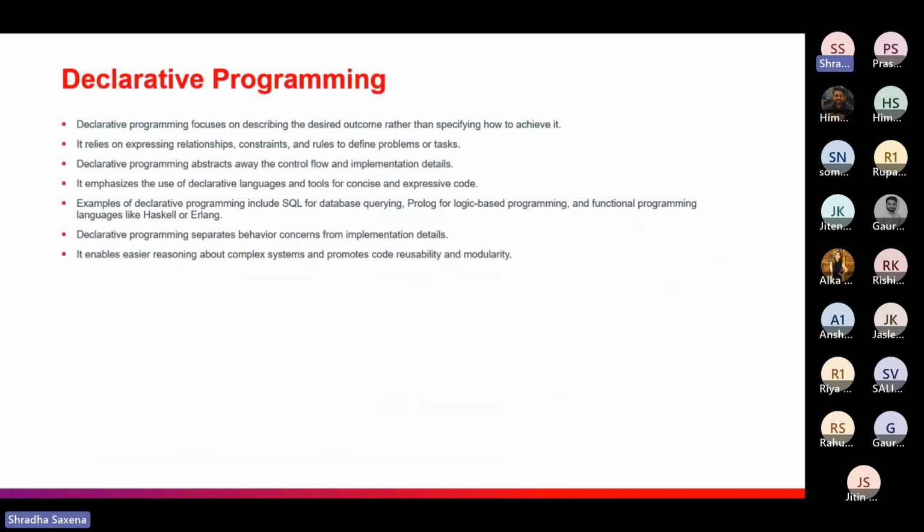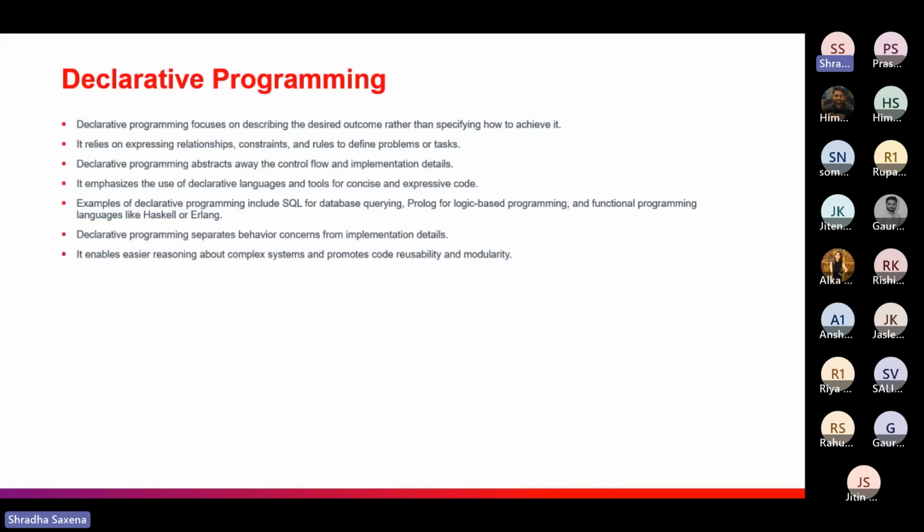That means you don't need to tell the system how you are going to implement these instructions. You just give the system some inputs, and you want certain outputs. You don't need to give one by one instructions; the tool will handle it on its own.